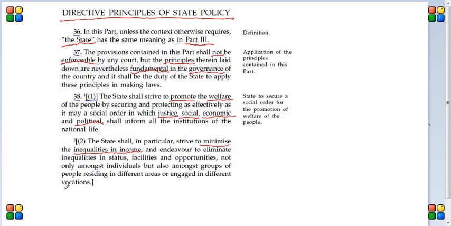And different vocations. That means, let's say one person is working as a bus driver and another person is working as a software professional, even over there the income differences should not be there. That should be the objective of the government. That's what it says basically.